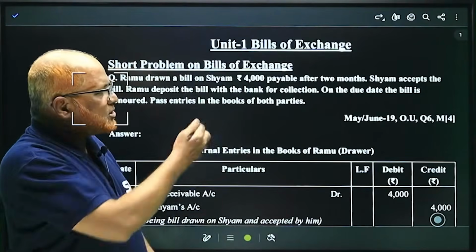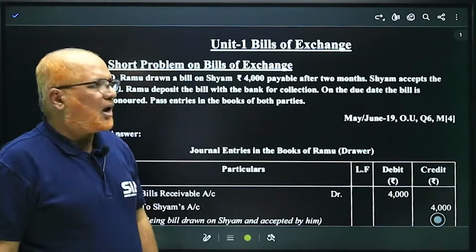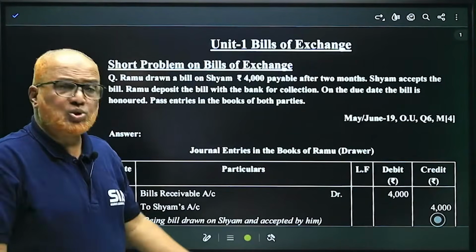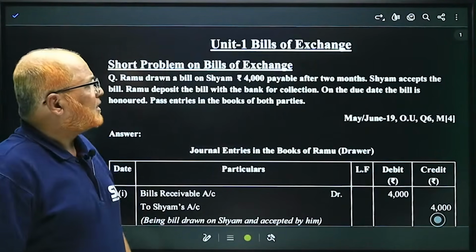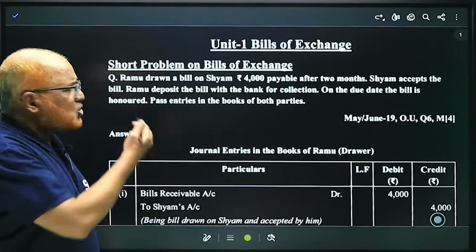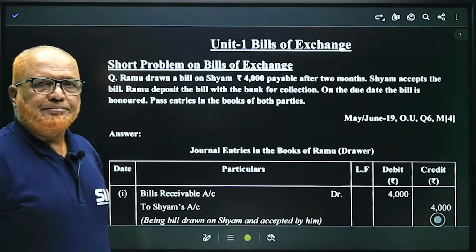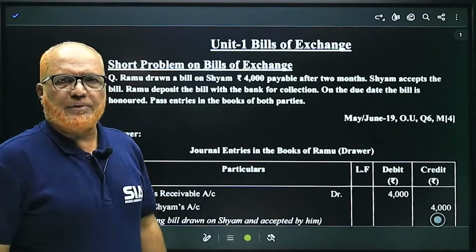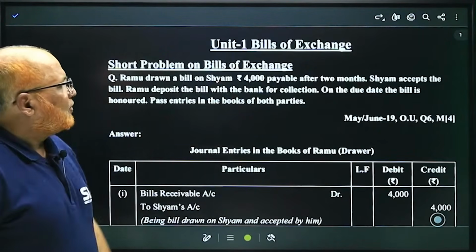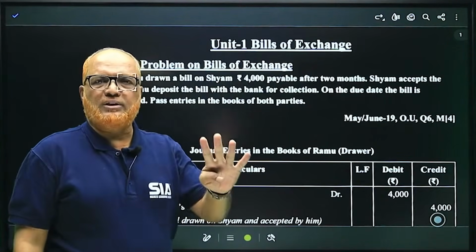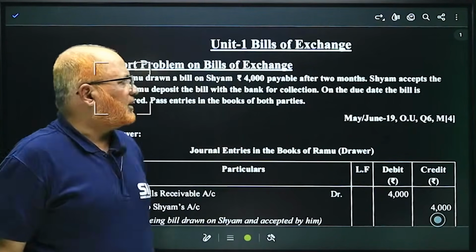Now see here, this was the short question asked in May, June 2019, OU. Question number 6 for 4 marks. See the question carefully. Short problem. Ramu draws a bill on Sham. So Ramu is the drawer, Sham is the drawee. Rupees 4,000 payable after 2 months. The amount 4,000, duration of the bill 2 months.